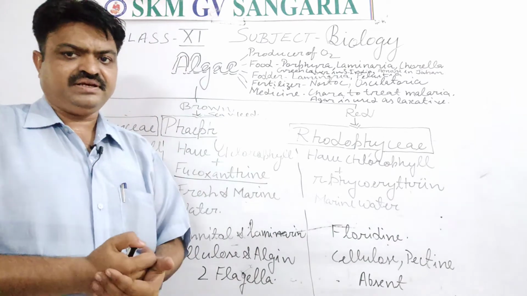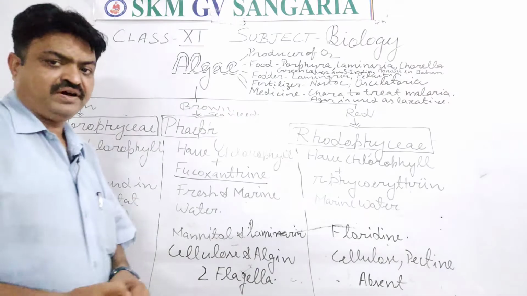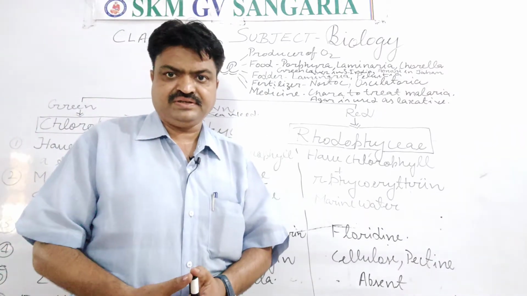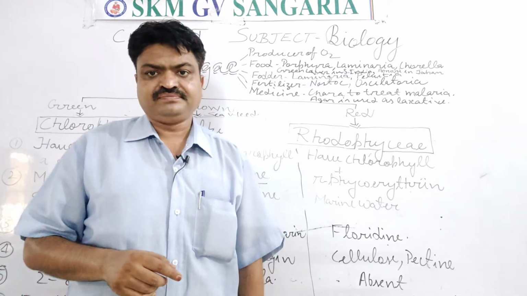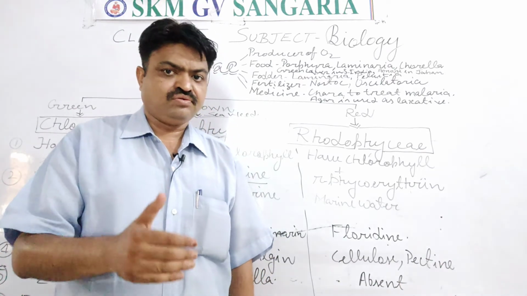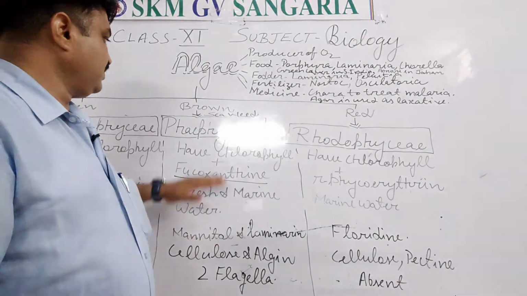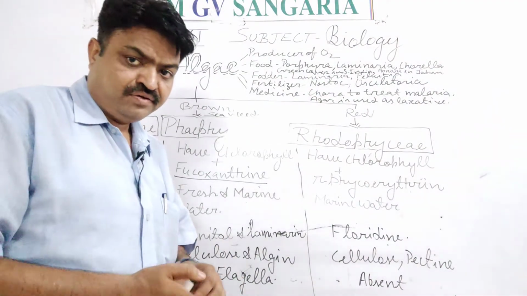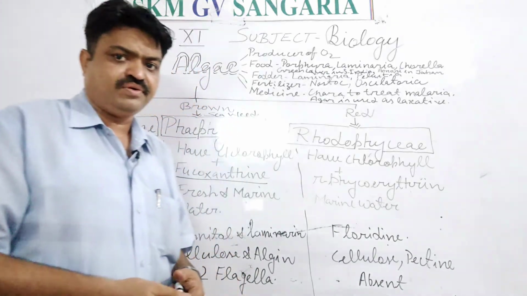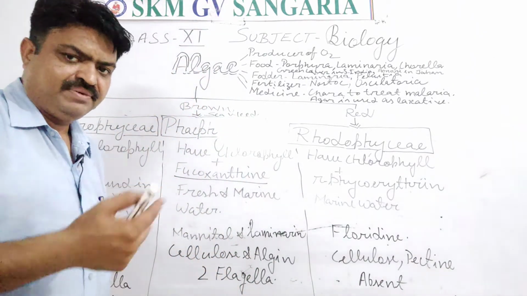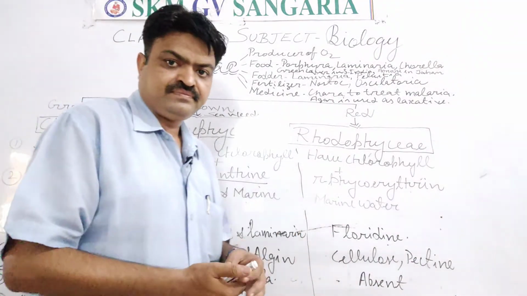Another characteristic is how they store food. Chlorophyceae store food in the form of starch. Phaeophyceae algae store their reserve food in the form of two important biochemical substances, mannitol and laminarin.